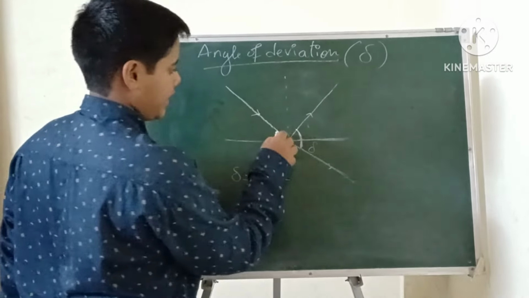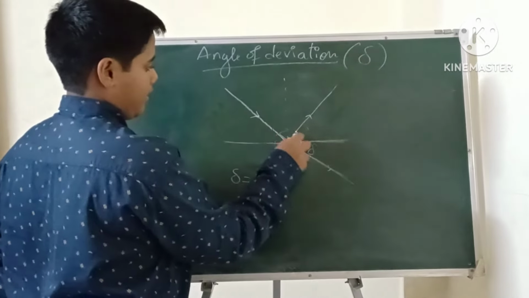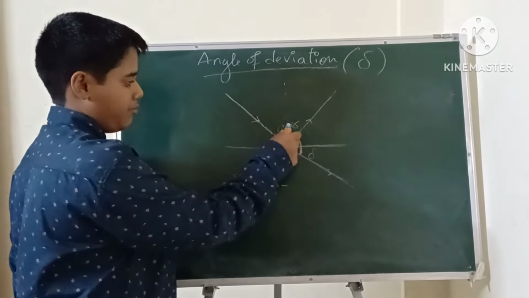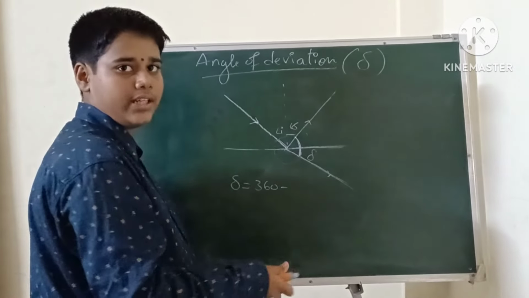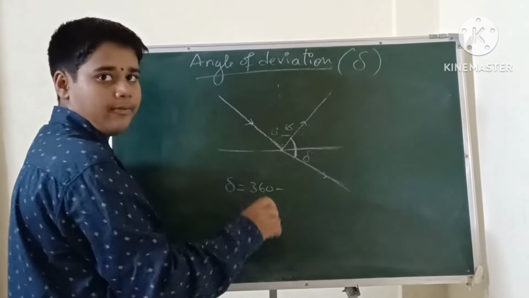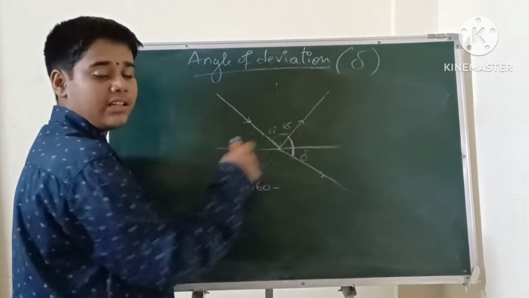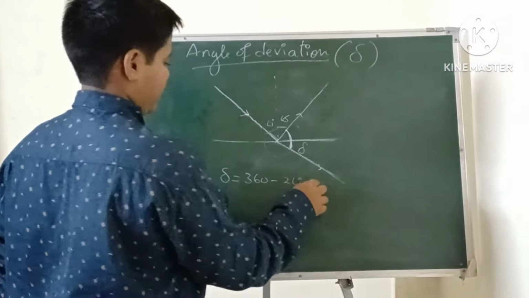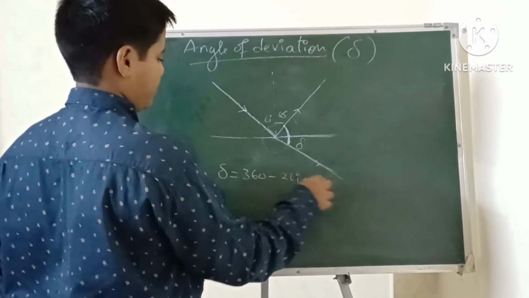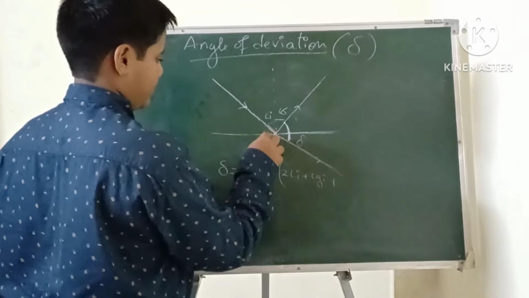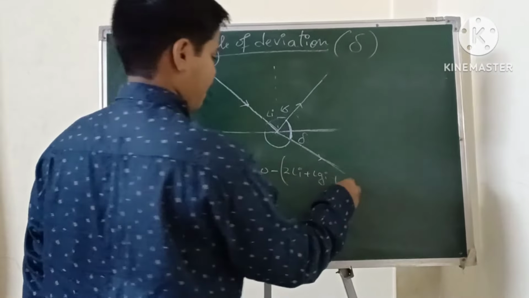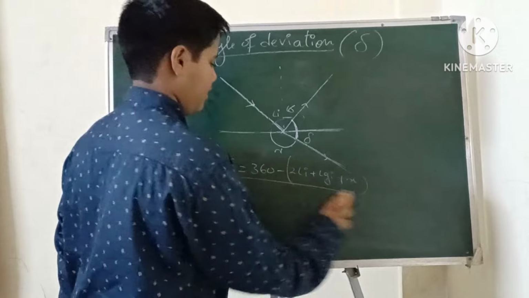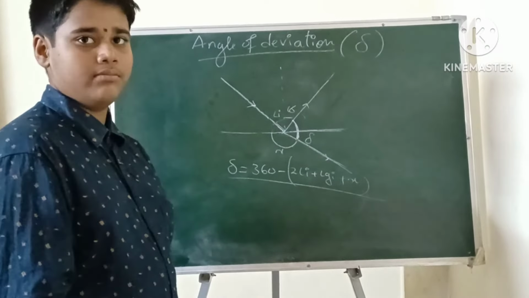Okay. This is the angle of incidence, this is the angle of reflection. I am taking both as equal, so I am taking only one. So angle of incidence plus angle of incidence, 2 angle of incidence, plus glancing angle of incidence plus this angle, some x. Okay. So this is the angle of deviation.